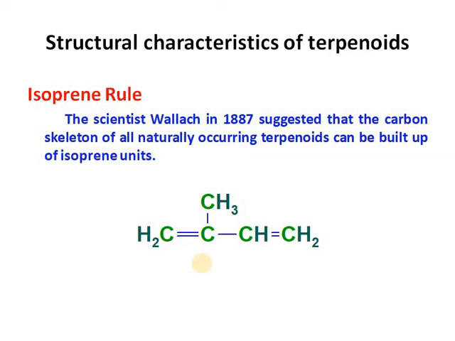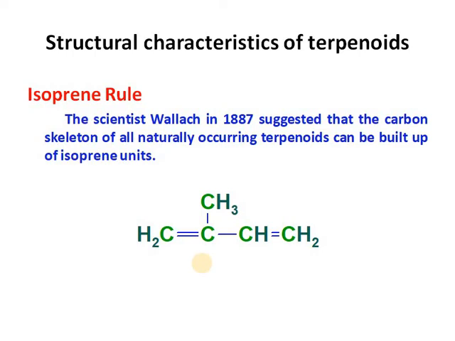The isoprene rule was shown by the scientist Wallace in 1887. He showed that all terpenoids on distillation give the isoprene unit, C5H8, as one of the products, and therefore all terpenoids can be considered as derivatives of isoprene.